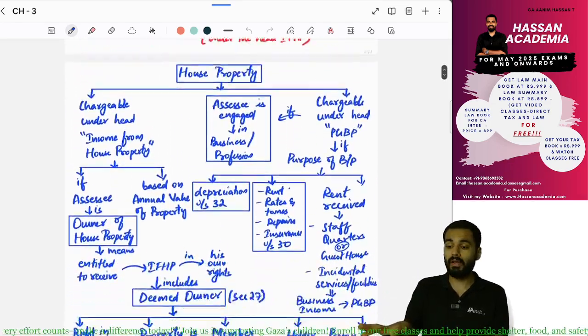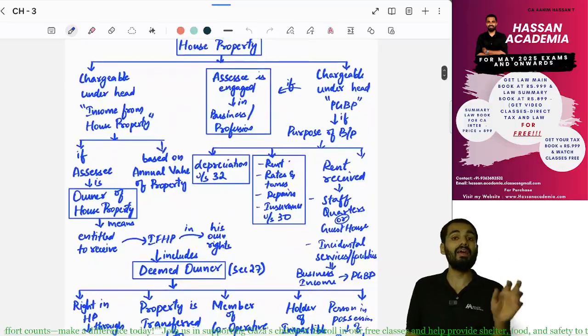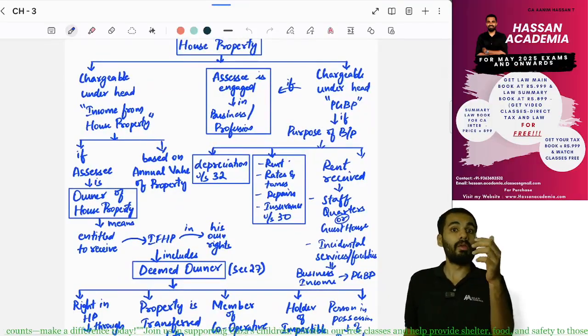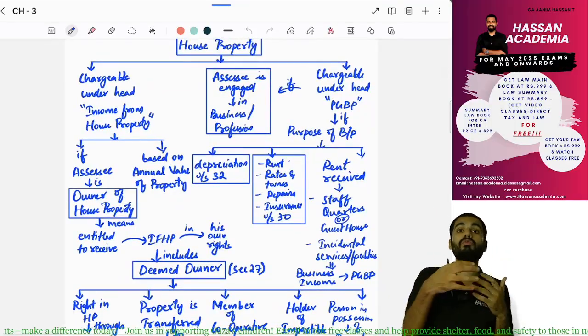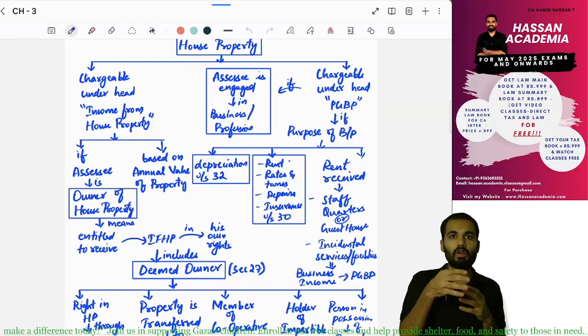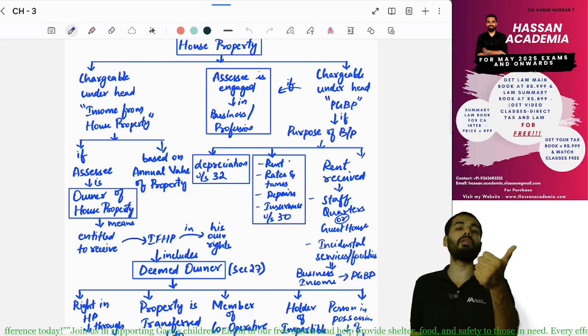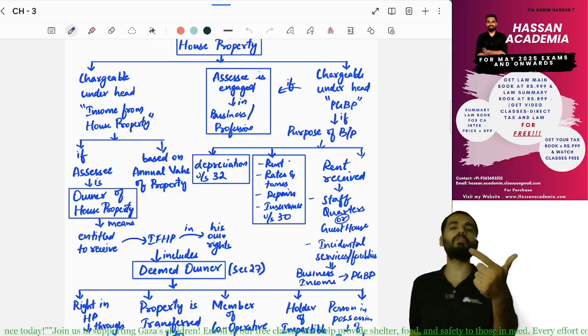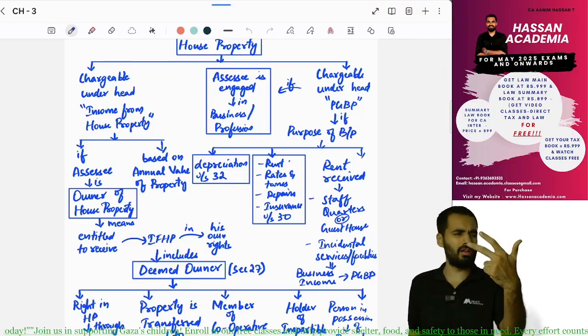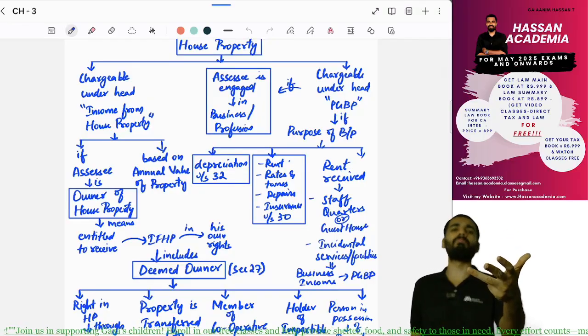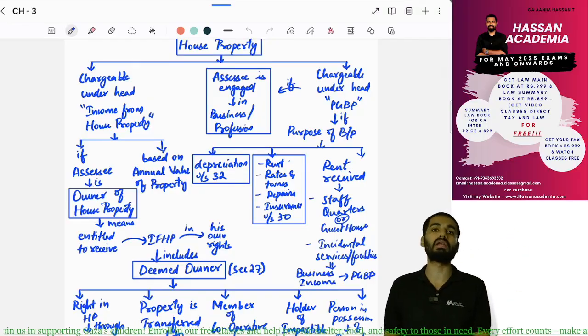But the same house property, you can charge under the head PGBP, if you are using this house property for business or profession. It will fall under PGBP, and you can get the benefits of depreciation, repairs, rates and taxes, insurance, all these expenses you can claim.